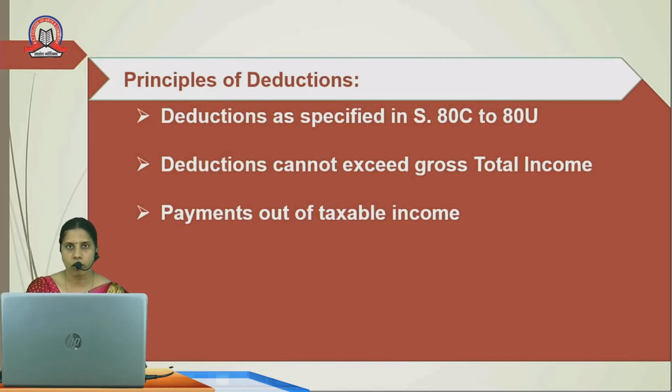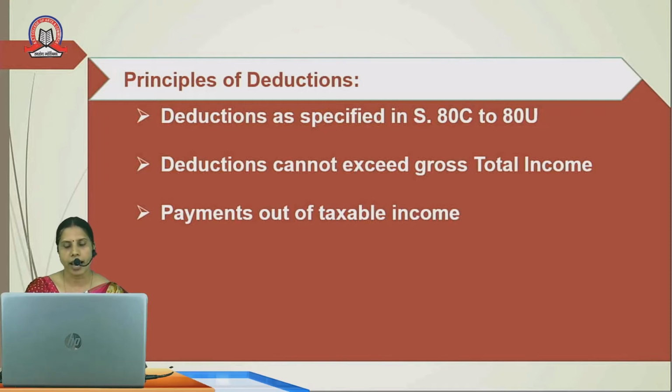It is always taken into consideration that the total deduction from the gross total income must not exceed the total income. Let's say the taxable income is 1 lakh rupees and the deduction allowable is 1,20,000. So the maximum deduction will be only 1 lakh rupees. It will not exceed the income.